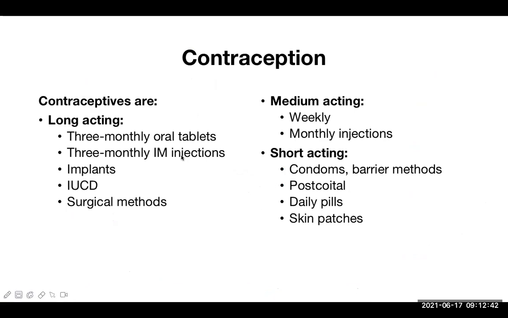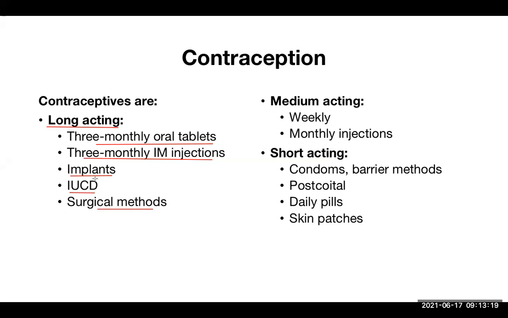Now let's move further. These are the different types of contraception according to the duration of action: long acting, medium acting, and short acting. Now let's quickly go through them. The long acting are 3 monthly oral tablets, 3 monthly intramuscular injections, implants, IUCD, and surgical method. They are long acting, 3 monthly, that's why. Surgical method is permanent, so you don't need to worry about it.